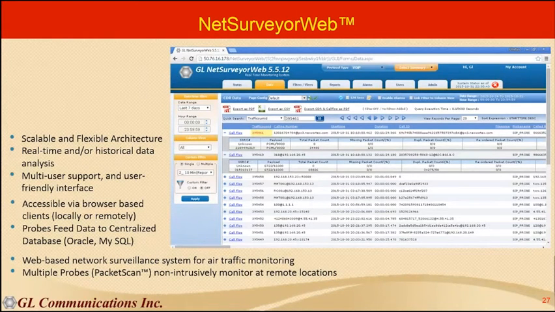It is scalable and flexible. It can be used to view real-time or historical data, and multiple users are supported here. So it provides all the complete details at a remote location.